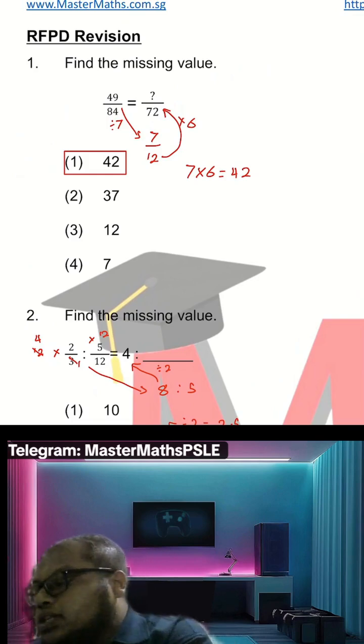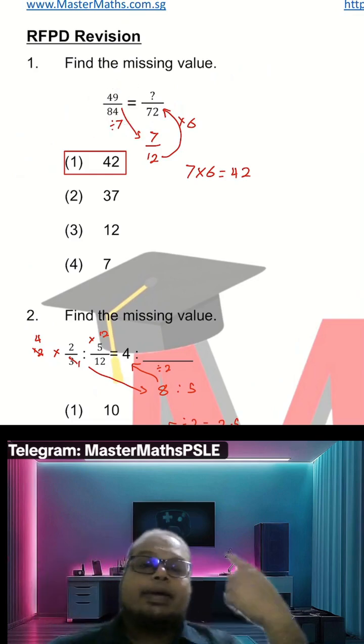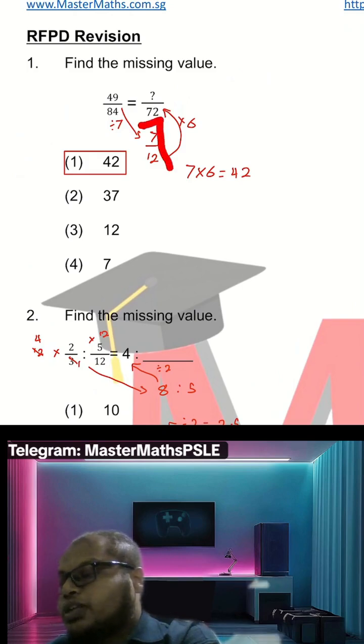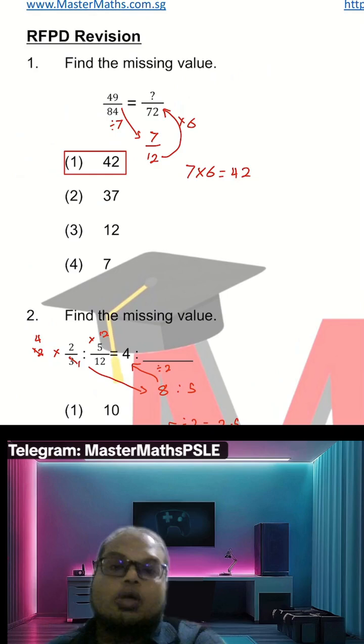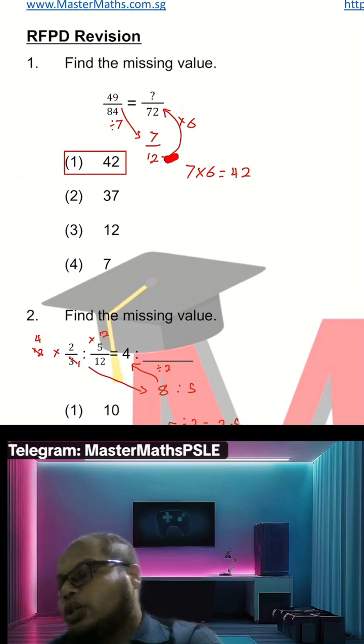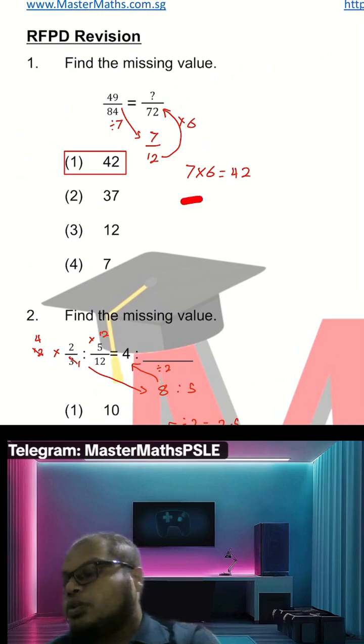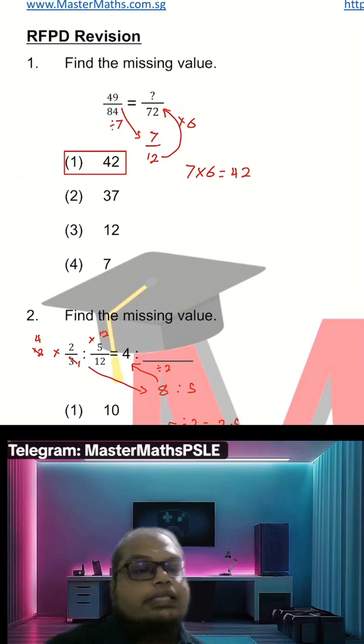So both of these numbers you can divide by 7. Okay, so 49 divided by 7 and 84 divided by 7 becomes 7 over 12. Okay, then you multiply by 6 because 12 times 6 you get 72. So 7 times 6 become 42. Okay, the answer is 42.